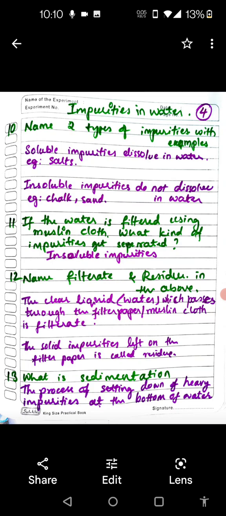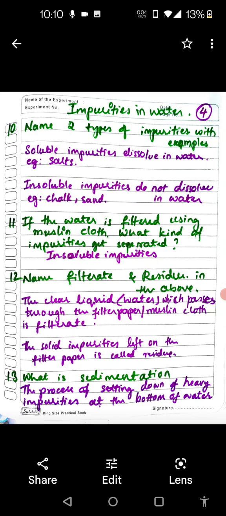Okay. Next question, shall I move? Yes. If the water is filtered using muslin cloth, a very fine fibered cloth, what kind of impurities get separated? Insoluble impurities. If the sand is mixed in water, you can filter it with the help of muslin cloth, or even you can use filter paper.